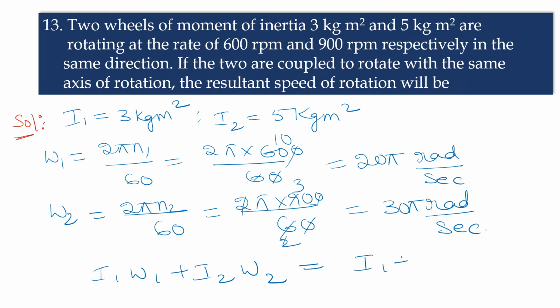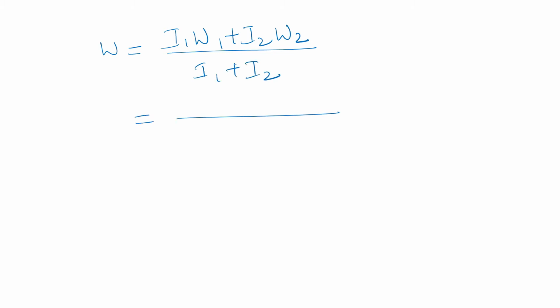equal to I1 plus I2 into omega, where omega is the common final angular velocity. So I1 omega 1 plus I2 omega 2 is equal to I1 plus I2 into omega. Now omega is equal to I1 omega 1 plus I2 omega 2 by I1 plus I2. Now substituting the values, we get 3 into 20 pi plus 5 into 30 pi by 3 plus